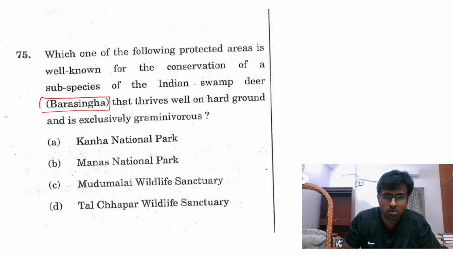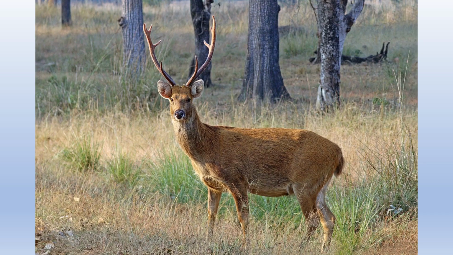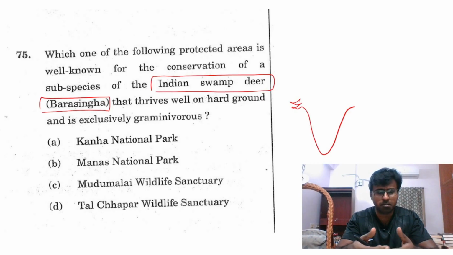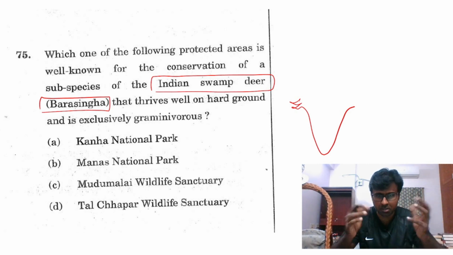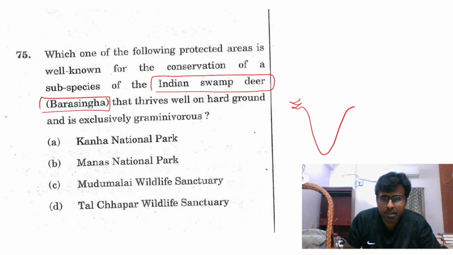And again this, see, Barasingha, so Indian swamp deer. If you have gone to the Mandalore Zoo, you would have seen this. It's a deer, a swamp deer, kind of brownish. It actually isn't a swamp, how do I say it, it's not completely filled with greenery. No, it's a swampy area. And Manas is somewhere here, Mudumalai is somewhere here, Tal Chapar, where it is I do not know, but Kanha I know it is here.